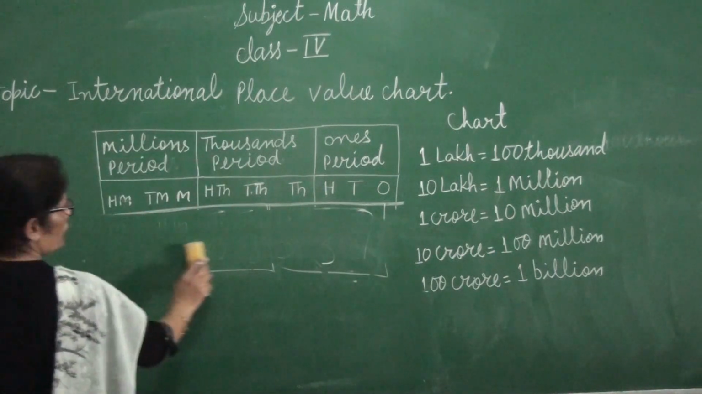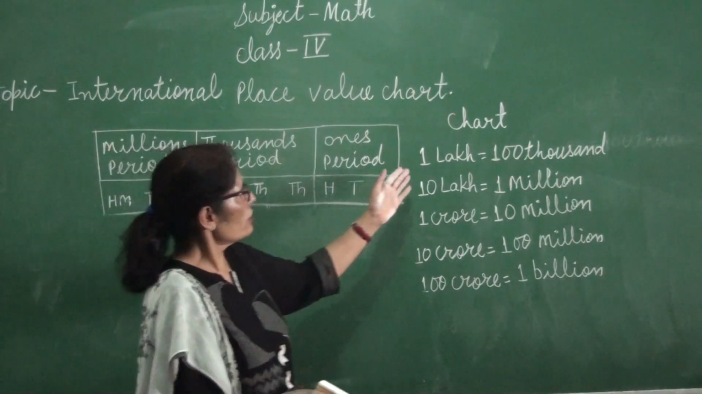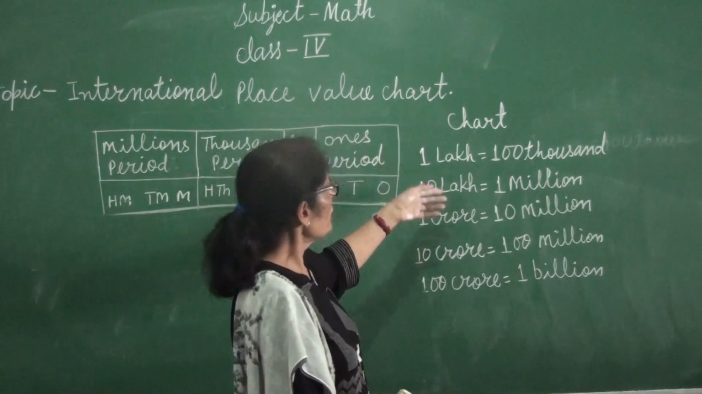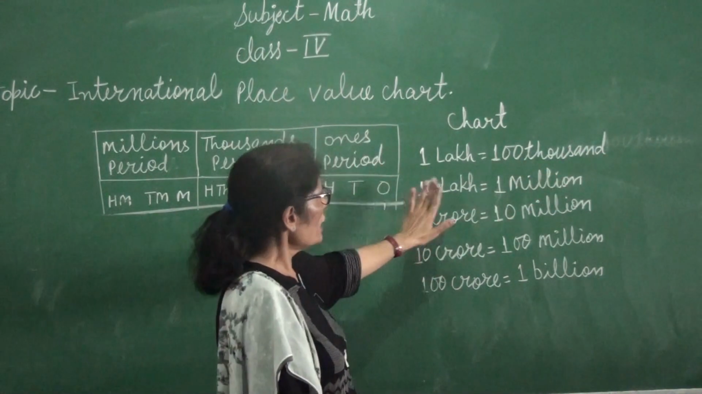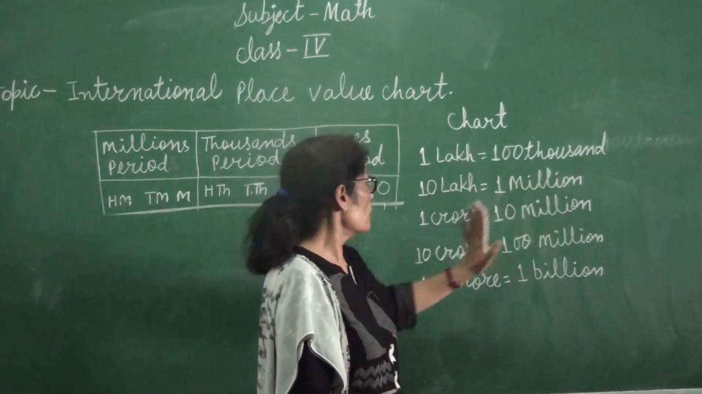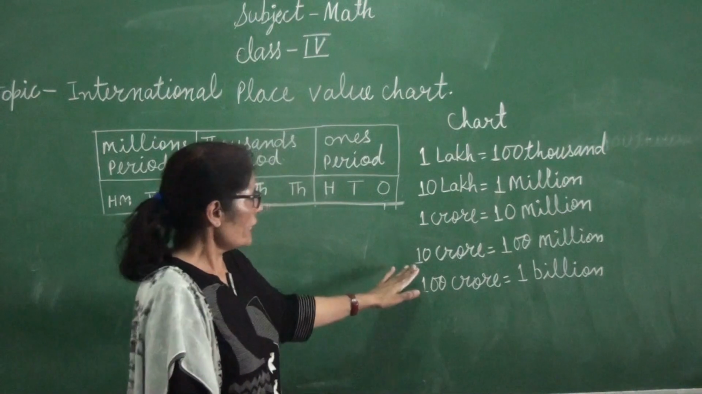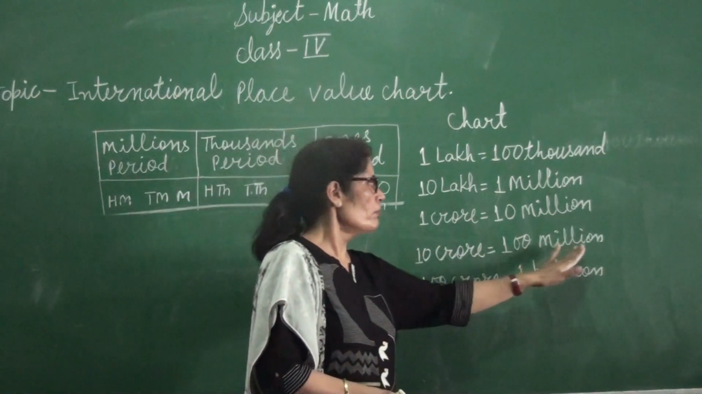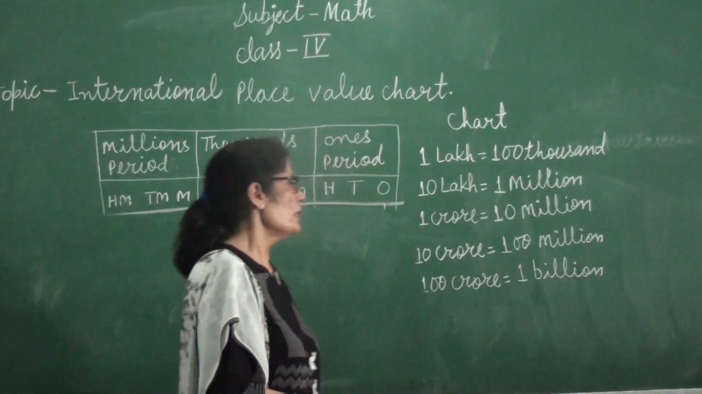This is our international place value chart. And you can see here also a chart and you will learn it. 1 lakh equals 100,000. 10 lakh equals 1 million. 1 crore equals 10 million. 10 crore equals 100 million. And 100 crore equals 1 billion.